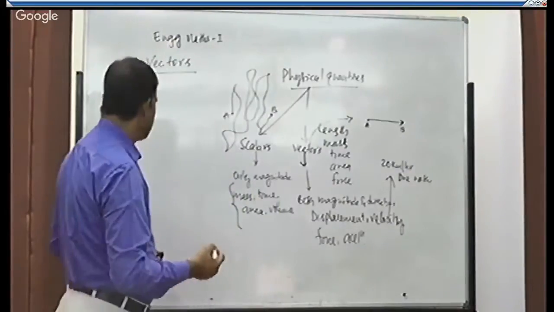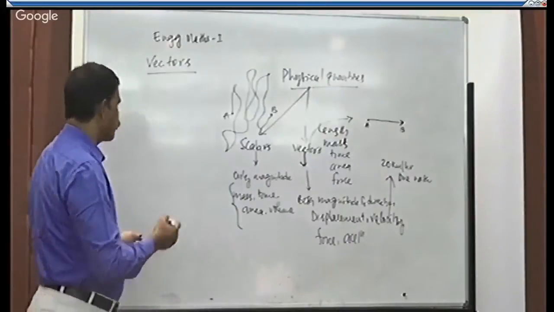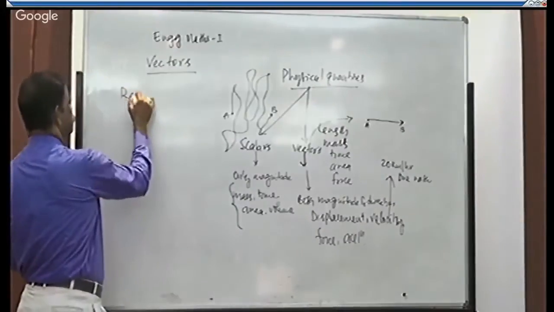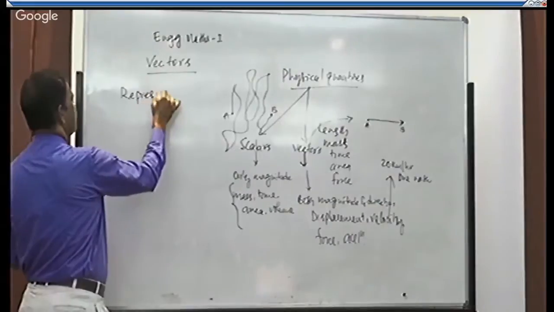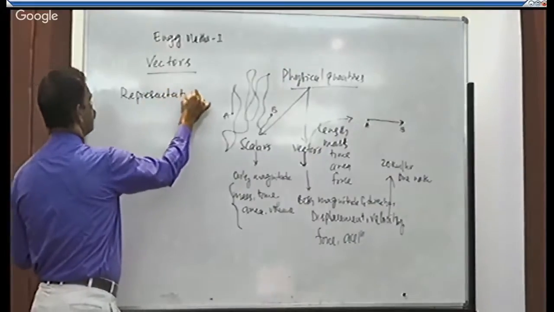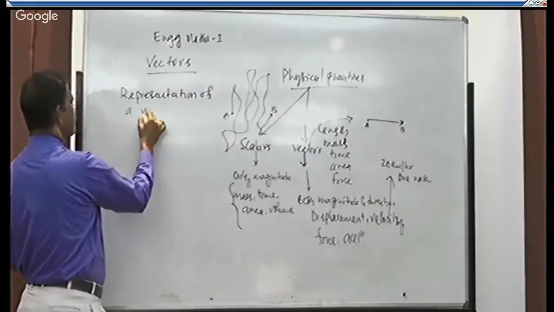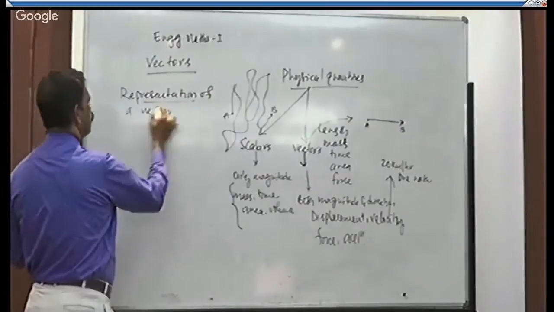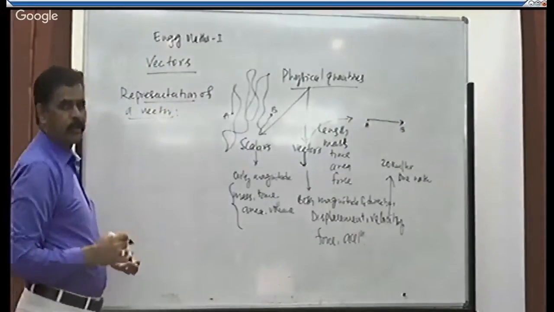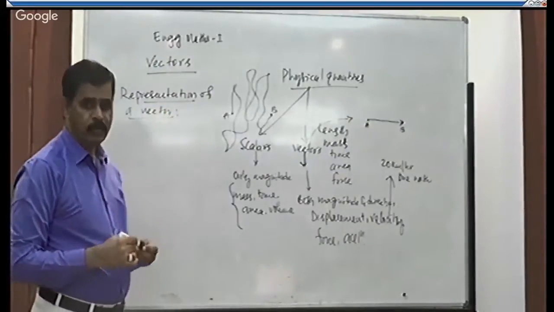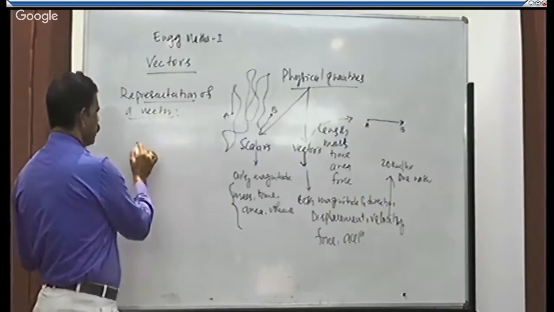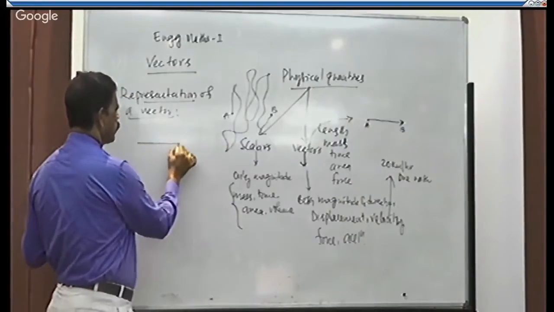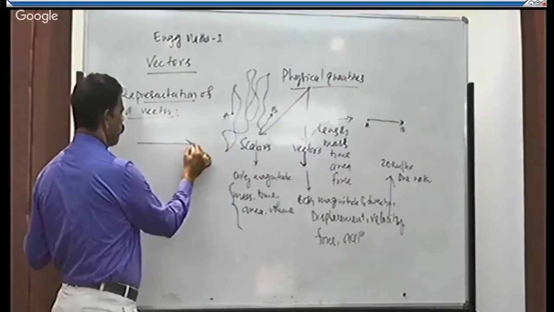Okay. Then, how can we represent a vector? Representation of a vector: we represent a vector with a straight line or a line segment with an arrow.